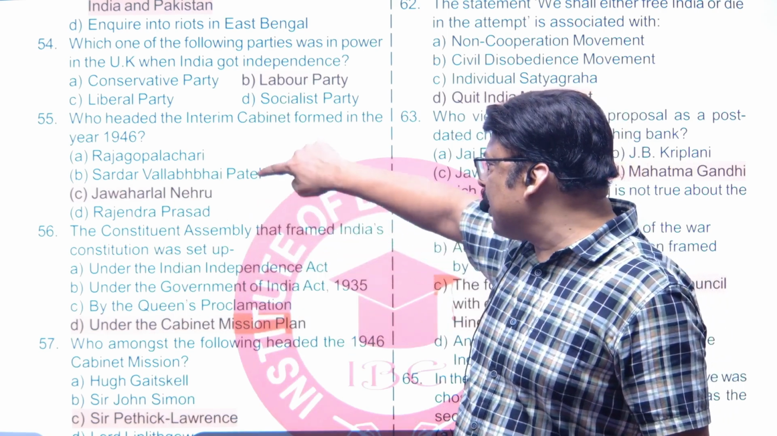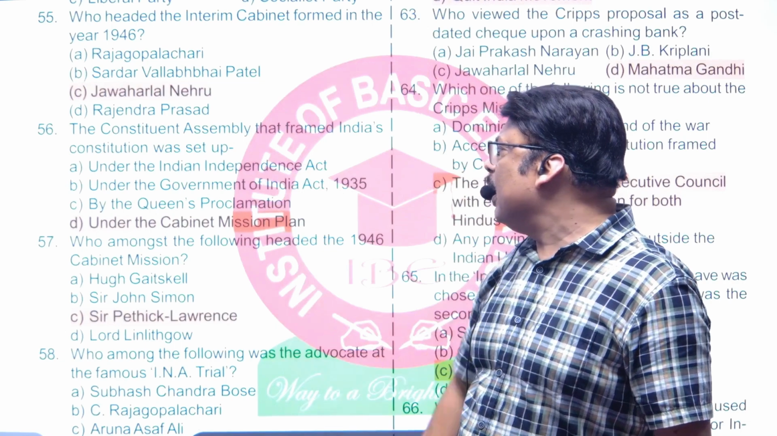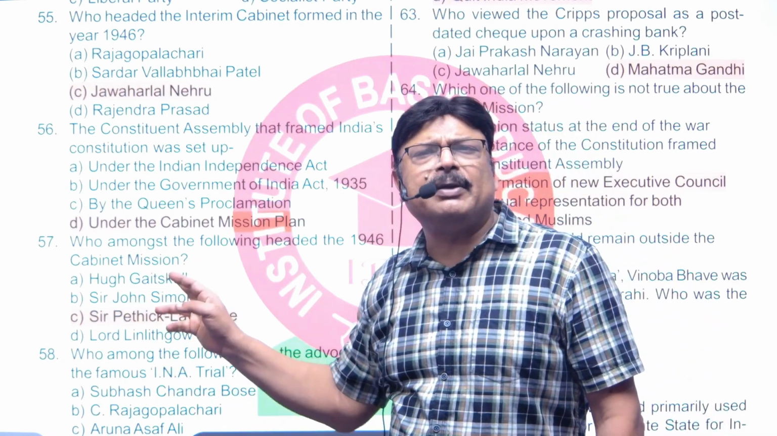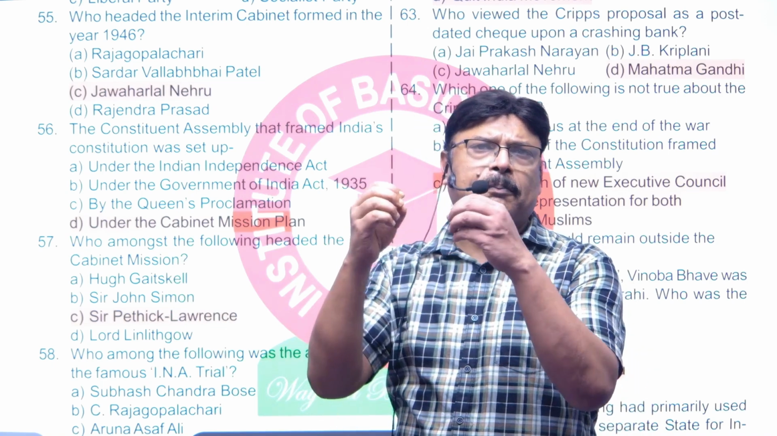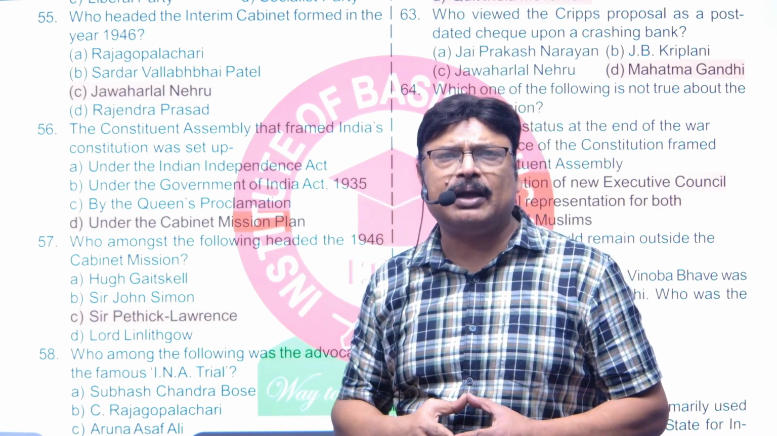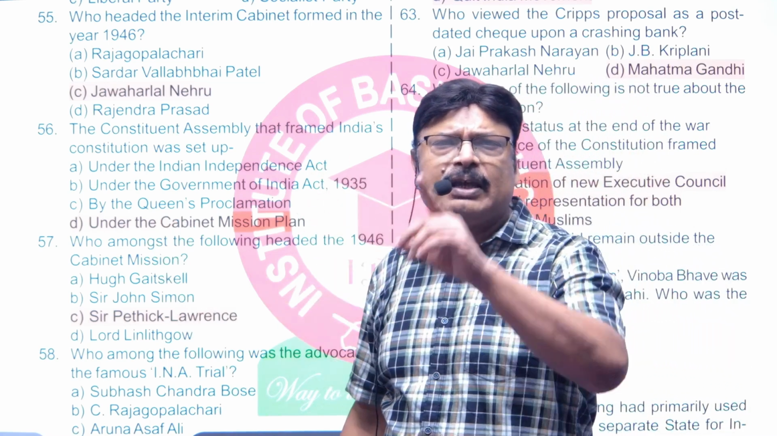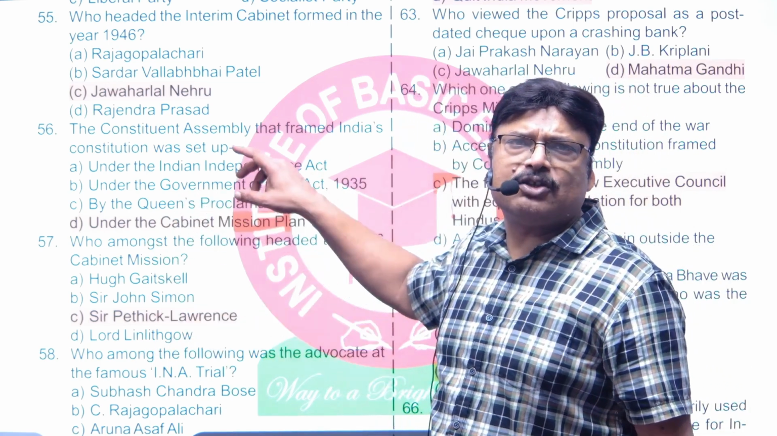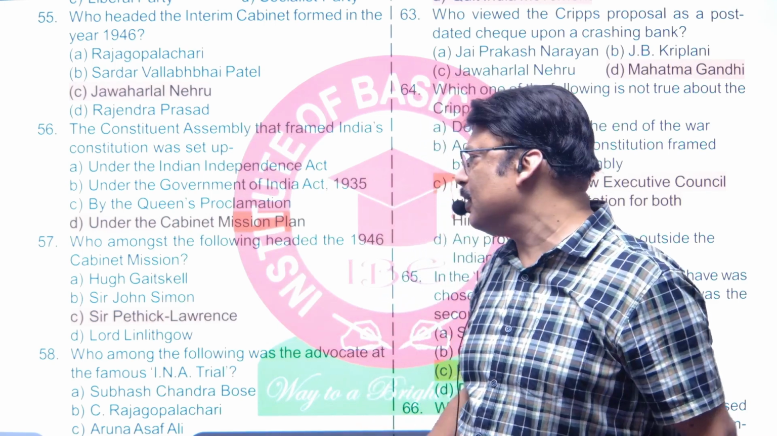Next one is, the Constituent Assembly that framed India's constitution was set up under the Cabinet Mission Plan of 1946, and as per the provision of Cabinet Mission Plan, 389 members were selected, and on 9th December 1946, the first meeting of Constituent Assembly took place in which only 299 members participated.